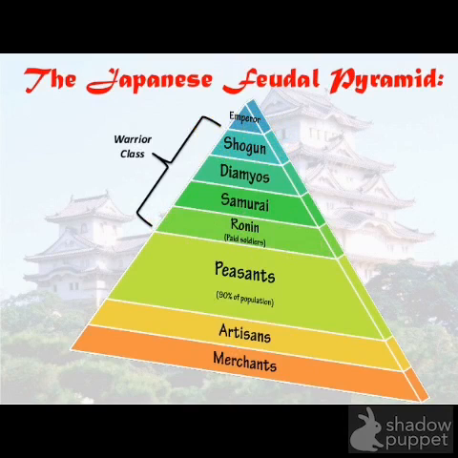There's even times where they sold their swords, which was their class, to the merchants who would pretend to be samurai, in order to have some sort of wealth. Lots of times they would just wander around poor, but wouldn't go to peasants, artisans, or merchants because they didn't want to lose their class. But many of them were really poor. And as you can see at the bottom, most of the population are the peasants, artisans, and merchants, with the peasants being 90% of that population. And it goes in that order, as explained earlier.